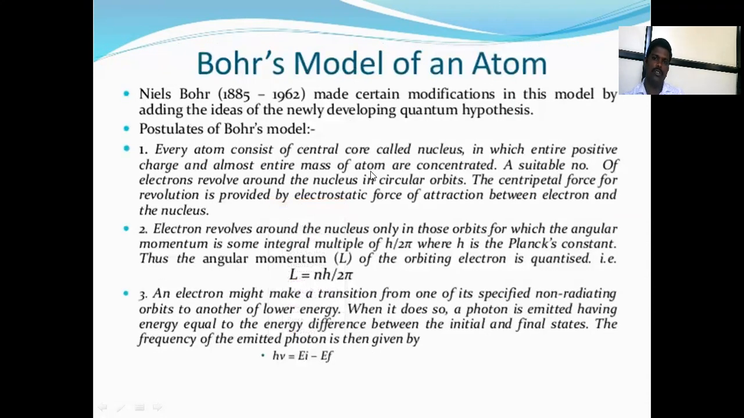Then the next one is Bohr's atomic model. Niels Bohr, 1885 to 1962, made certain modifications in this model by adding the ideas of the newly developed quantum hypothesis. The first postulate: every atom consists of a central core, that is the nucleus, which carries the entire positive charge and in which almost the entire mass of the atom is concentrated. A suitable number of electrons revolve around the nucleus in circular orbits.